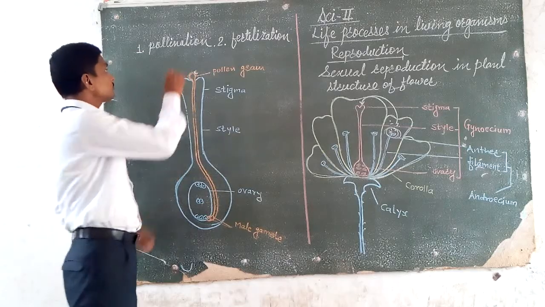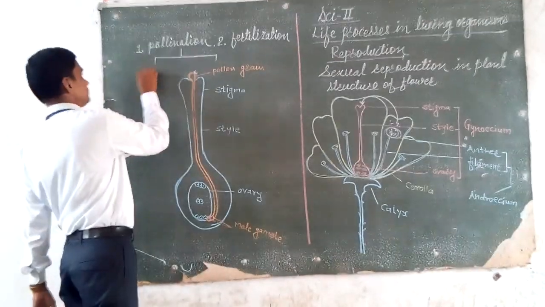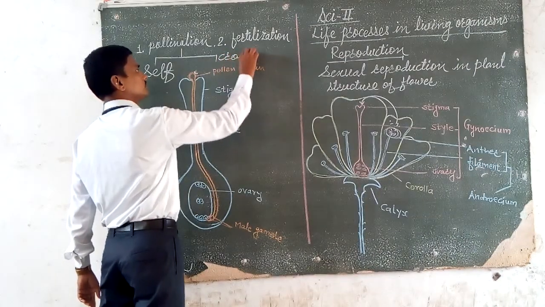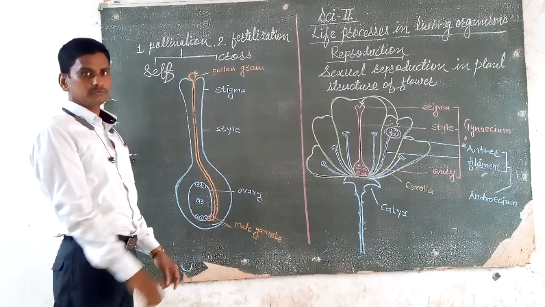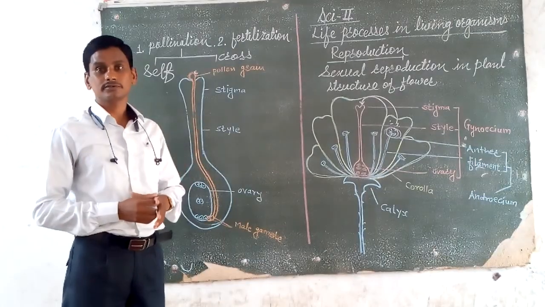Now, there are two types of pollination, known as self-pollination and cross-pollination. What is meant by self-pollination? What is meant by cross-pollination?